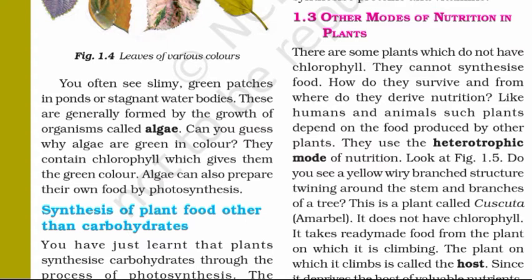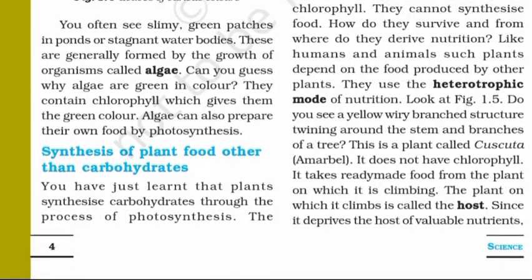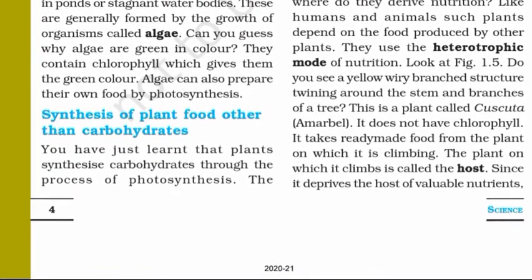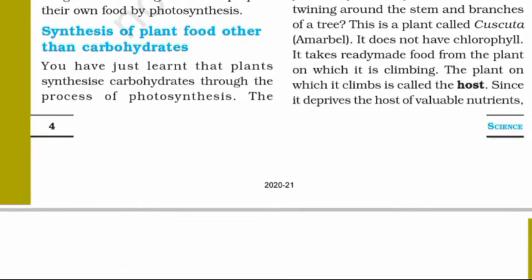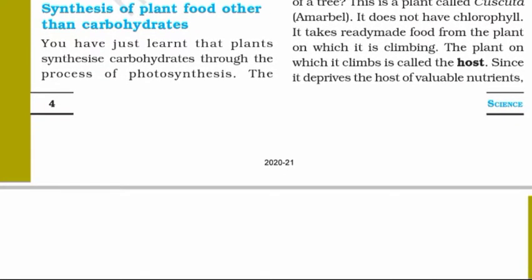Observe figure 1.5. There's a yellow wiry branch structure twining around the stem and branches of a tree. This is a plant called Cuscuta or amarbale. It does not have chlorophyll. It takes ready-made food from the plant on which it is climbing. The plant on which it climbs is called the host.